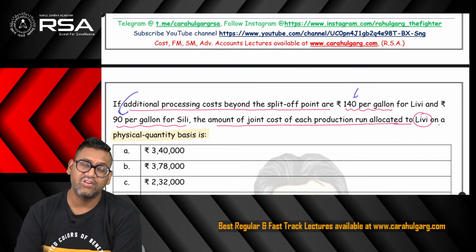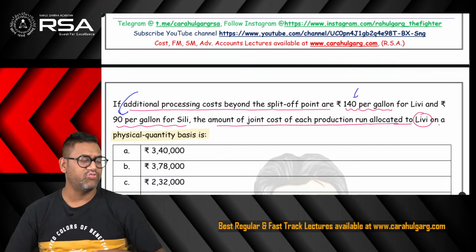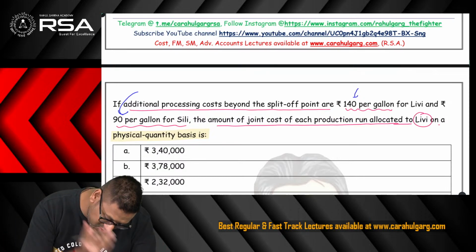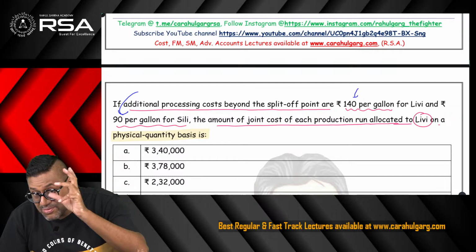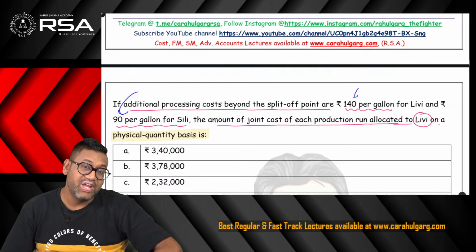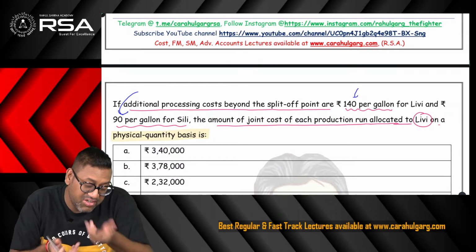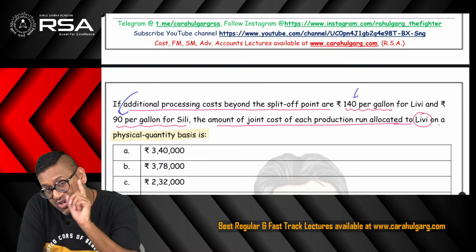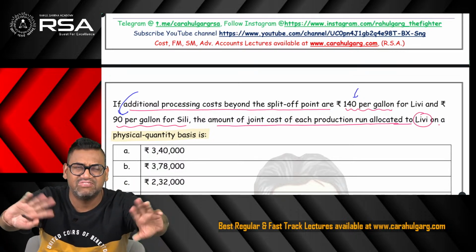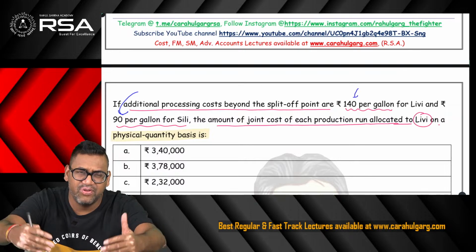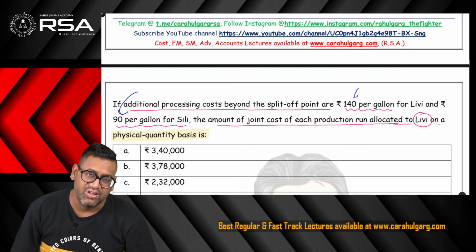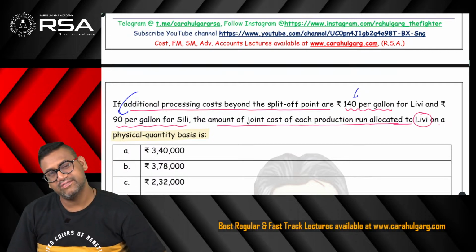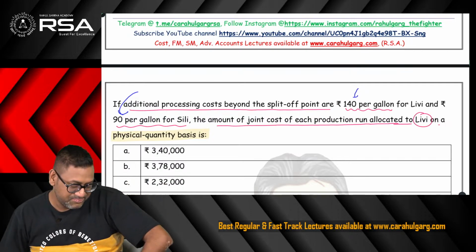Just to create confusion, because in the examination as students we have the tendency to think that if this is given, something has to be done with this information. The examiner is not mad to give this information for nothing. There must definitely be something. No, there is nothing. While doing CA, we develop this habit of overthinking and over-analyzing, which is not required.